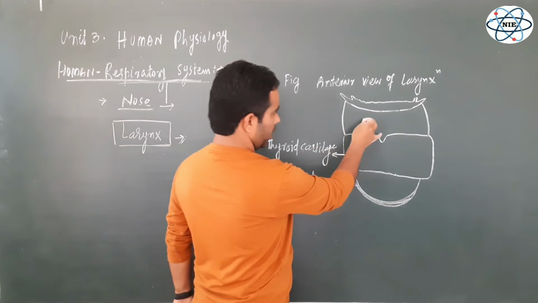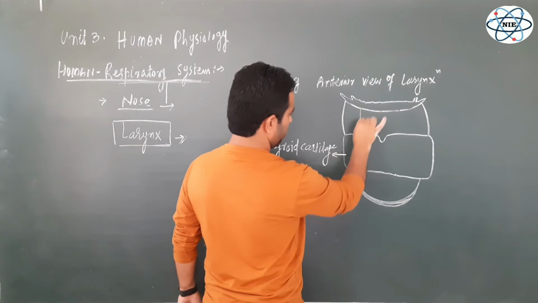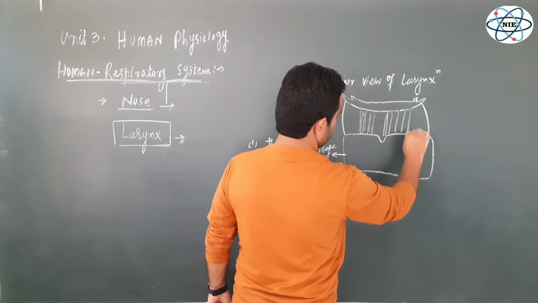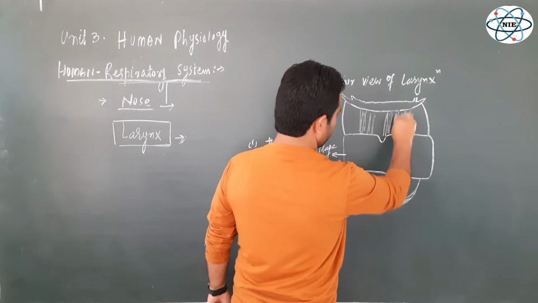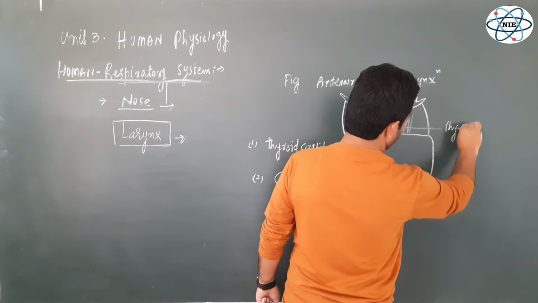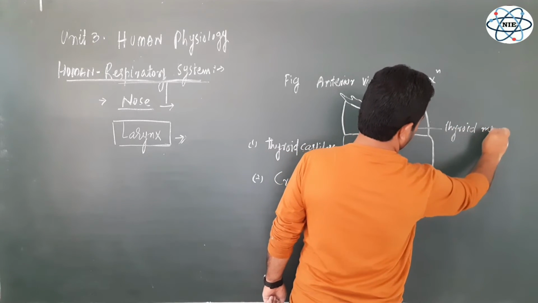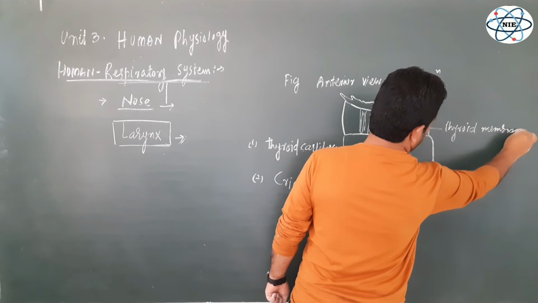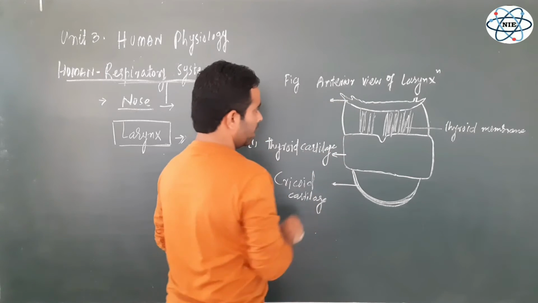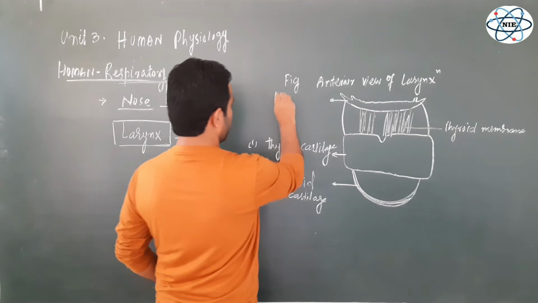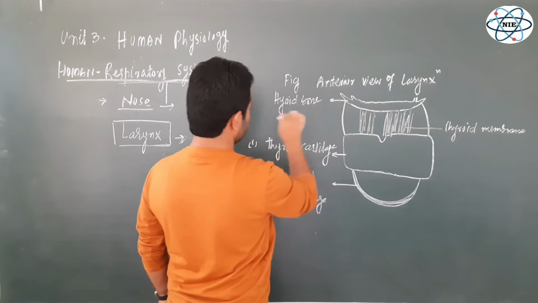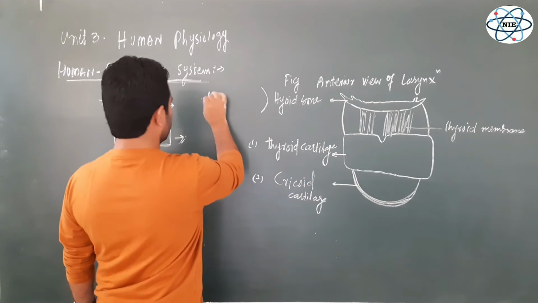Now this is not any cartilage here, this is actually a membrane, and this membrane is known as thyroid membrane, which is connecting this thyroid cartilage of the larynx with a bone. This is the only bone here, and this bone is known as hyoid bone. We have already mentioned this bone. This bone, hyoid bone, is also known as tongue bone.